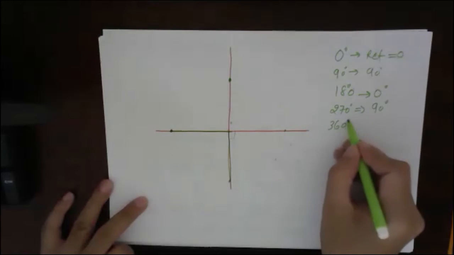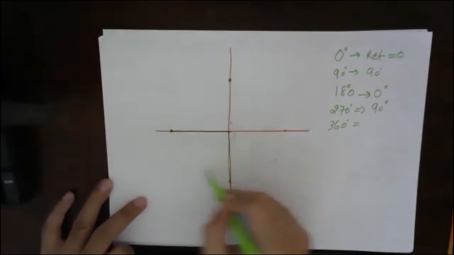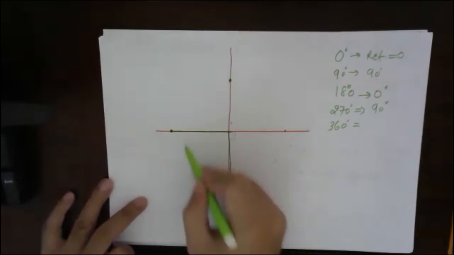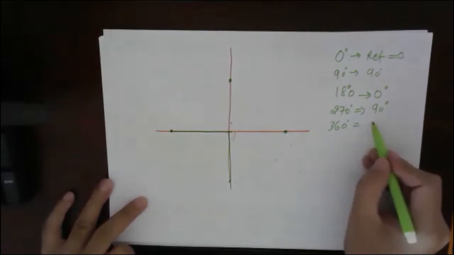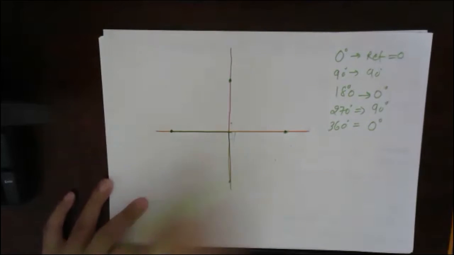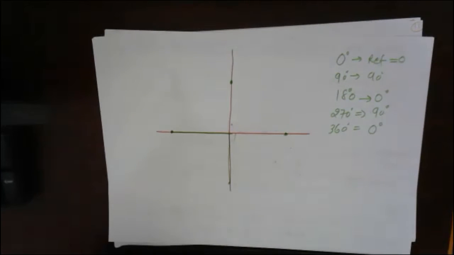360 degree. What will be my reference angle? I have completed one circle. So that means I am again on this line. So for 360, again it will be 0 degree. Everybody understood on these lines?